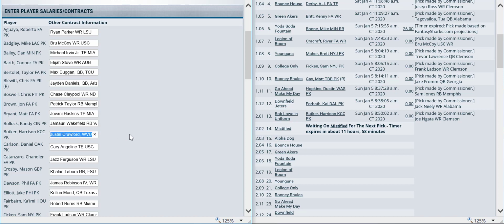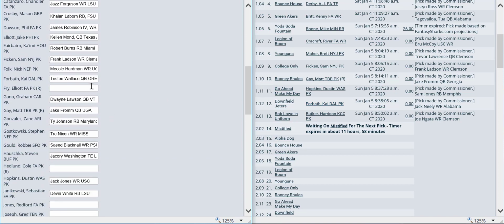And right here, instead of Justin Crawford, because that's an old name, I want to put in Joe Nagata, wide receiver, Clemson. And then for any that are still open, like Kai Forbath is Jack Neely, I go down to Kai Forbath, and I can get rid of his old value and put in the new value, Jack Neely, wide receiver, Alabama.